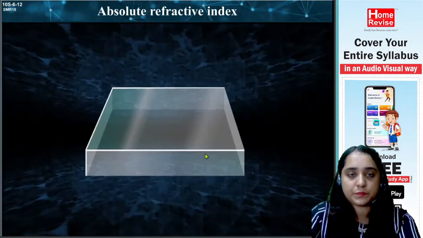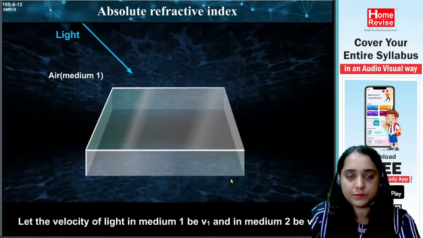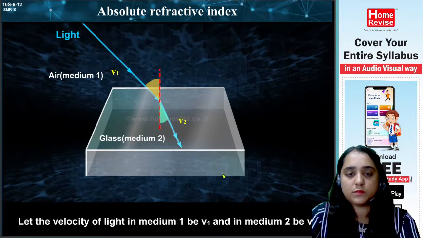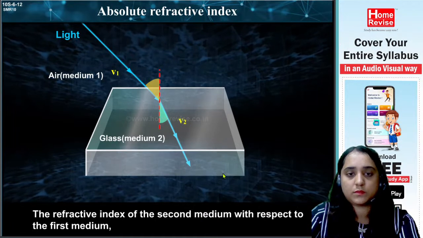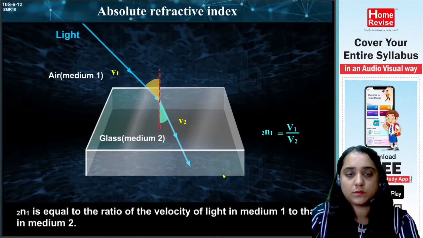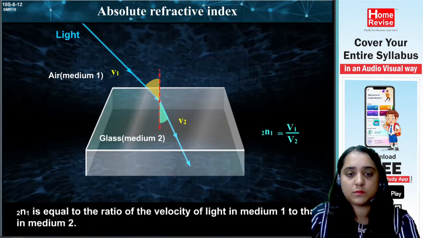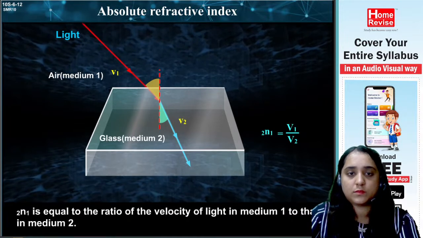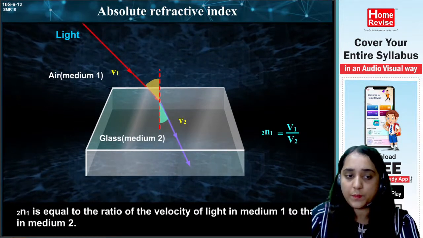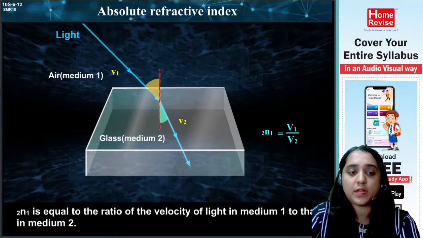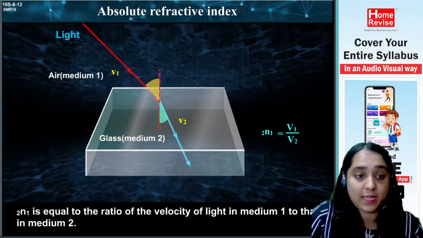Let the velocity of light in medium 1 be V1 and in medium 2 be V2. The refractive index of the second medium with respect to the first medium, 2n1, is equal to the ratio of the velocity of light in medium 1 to that in medium 2. Now pay attention to this. You should know how to pronounce it and how to say it.